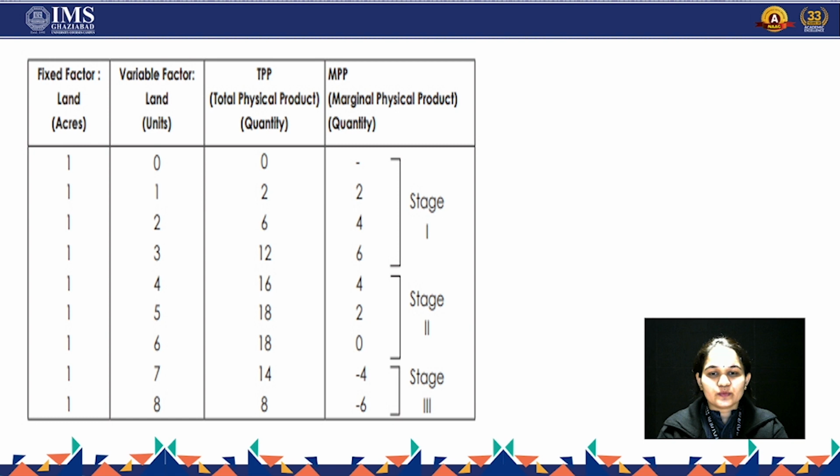This law is giving 3 stages majorly. The first is increasing: the marginal product increases by 2, then by 4, then by 6. Under stage 2 it's decreasing, that is 4, 2, and then 0. And lastly, it becomes negative, -4 and -6.